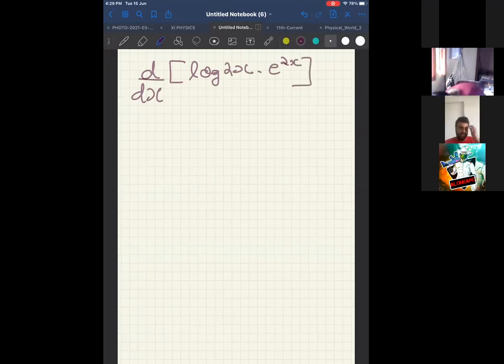Differentiate log 2x into e power 2x. Anyone? Okay, Nikhil, very good. Others?